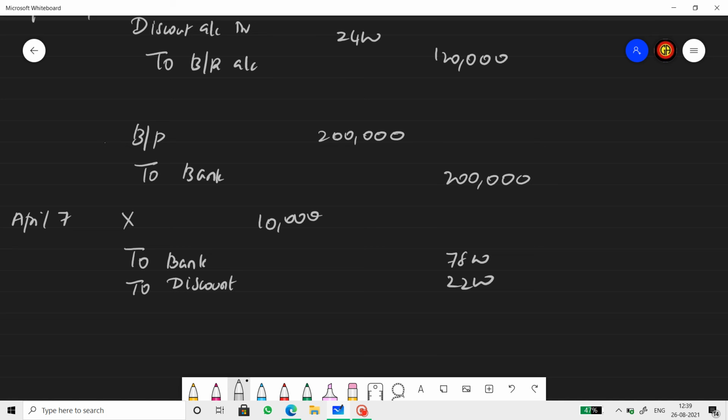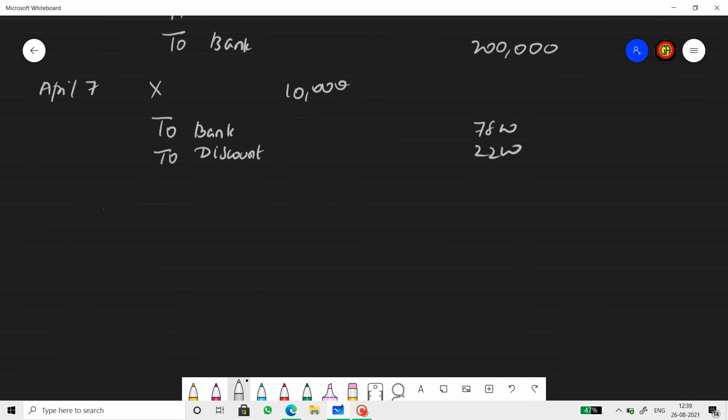Then the bill is dishonored. Who discounts the second bill? Y. So when the bill is dishonored, Y is liable to pay to the banker, isn't it? So X to bank: X becomes the debtor again and bank account will be credited.